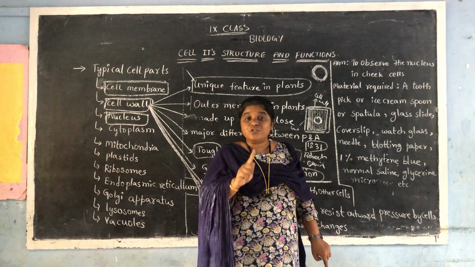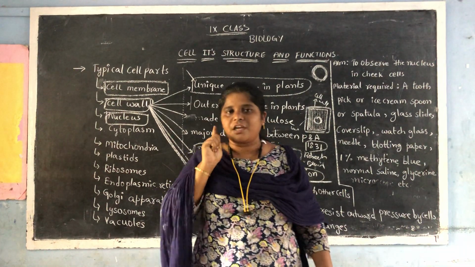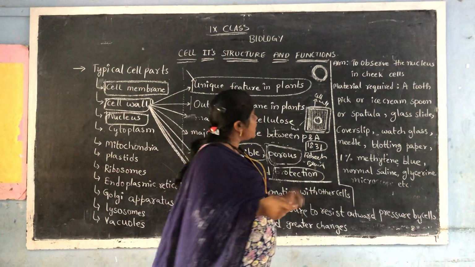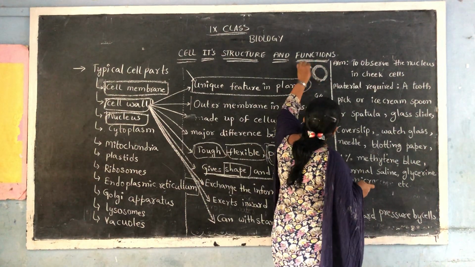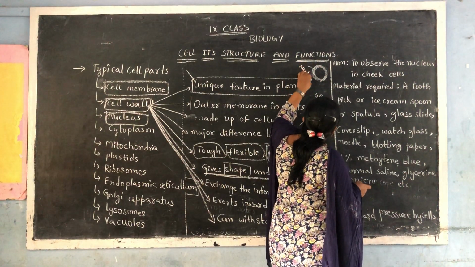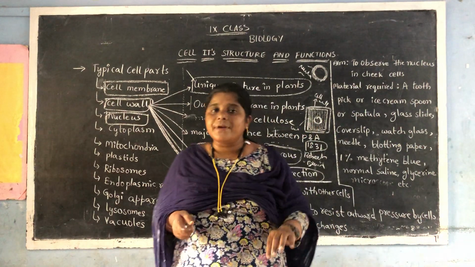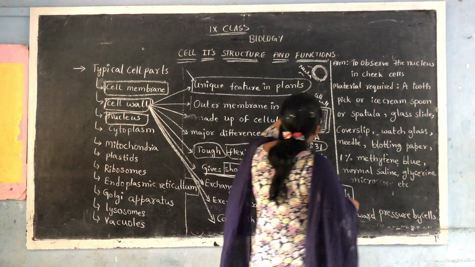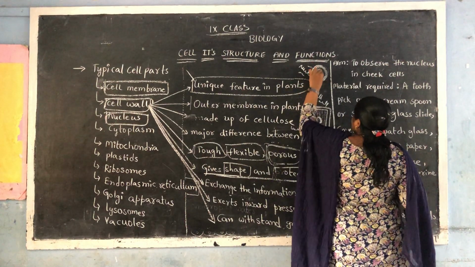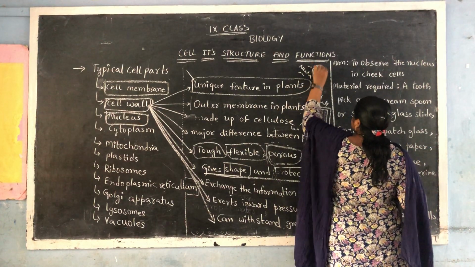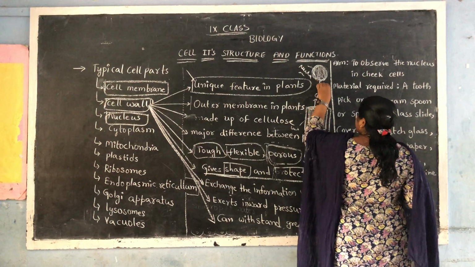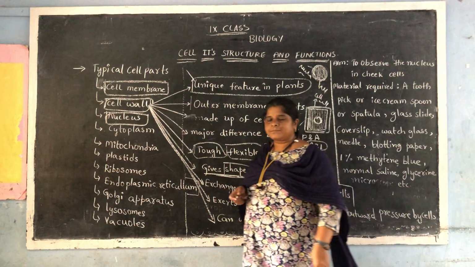These are the parts of the nucleus. Listen very carefully. The nucleus surrounding layer is called the nuclear membrane. And there will be fluid flowing in this nucleus like this. This is called nucleoplasm.